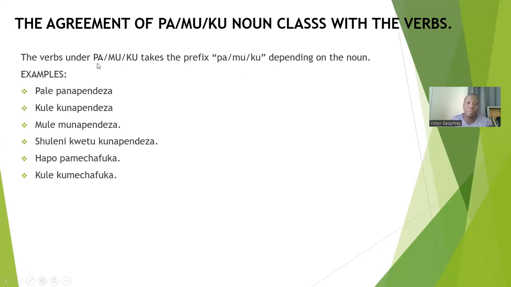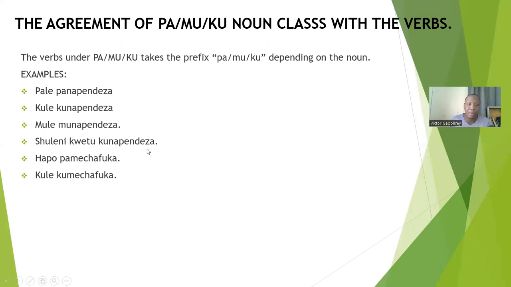If the noun starts with pa, like pale, pazuri, use pa. If you're referring to mu, use mu. Ku, use ku. For example, mahali pale panapendeza. So you say pale panapendeza. You cannot say pale kunapendeza, no. Kule kunapendeza. Don't say kule panapendeza. That's a mistake. Mule mnapendeza.